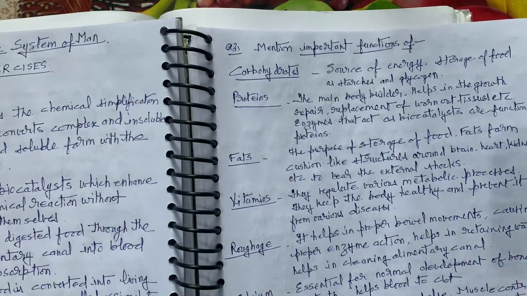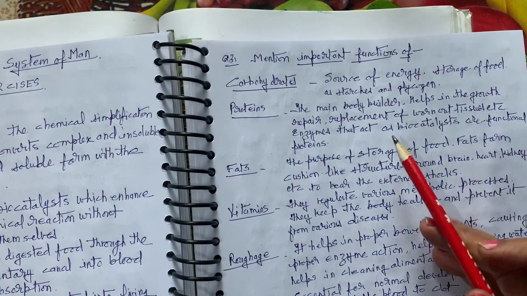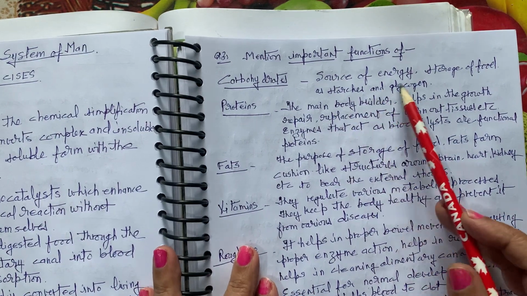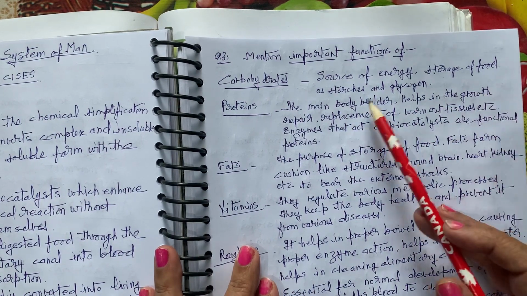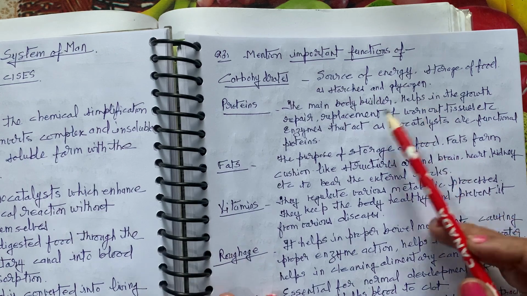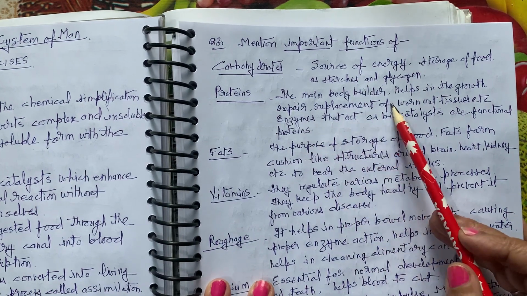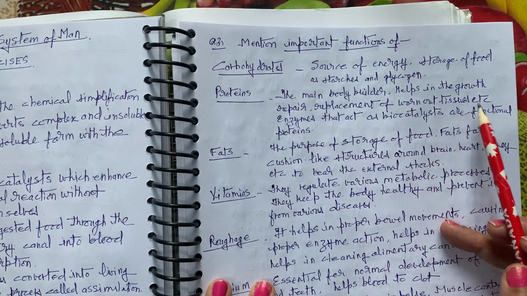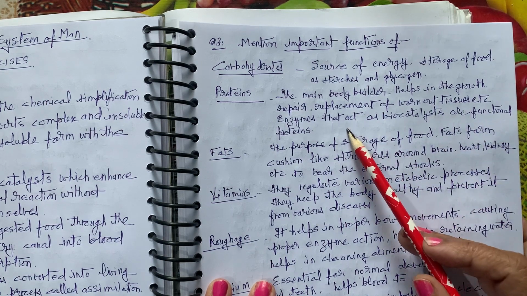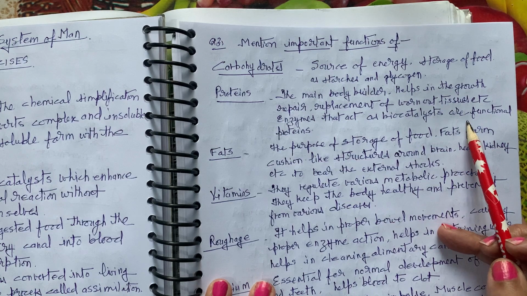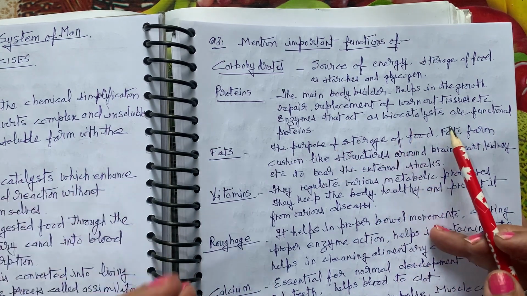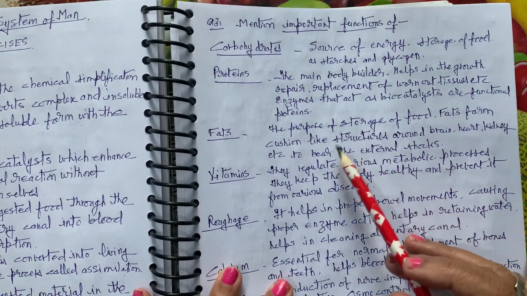Now mention the important functions. What are the important functions? Carbohydrates are the source of energy, storage of food as starches and glycogen. Proteins are the main bodybuilders, helping in growth, repair, and replacement of worn out tissues. Enzymes that act as biocatalysts are functional proteins.